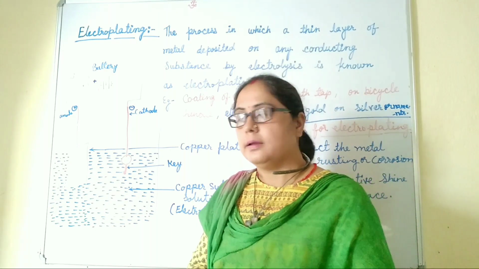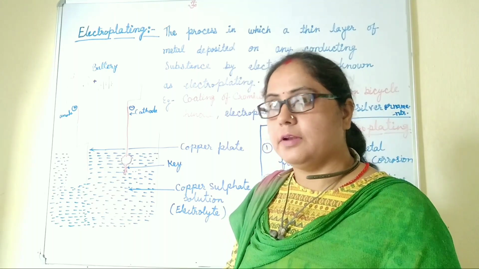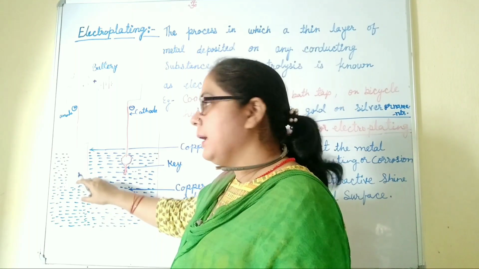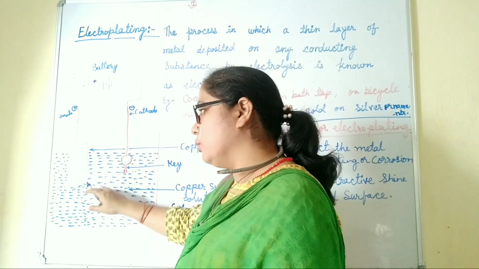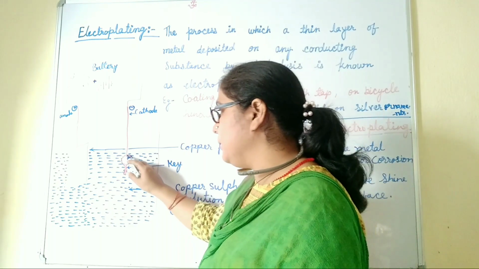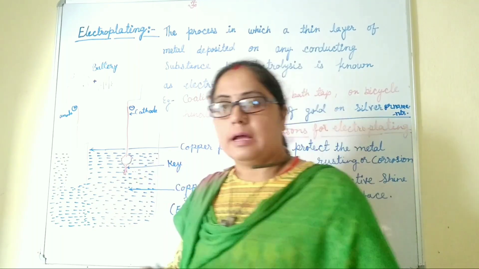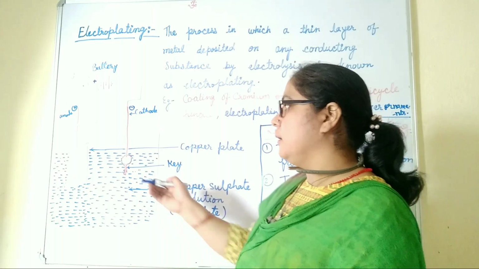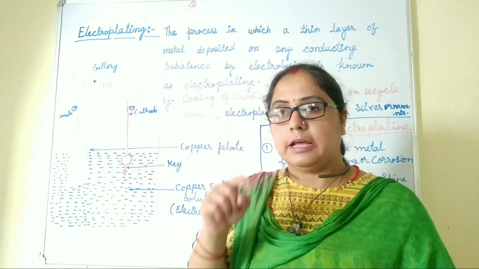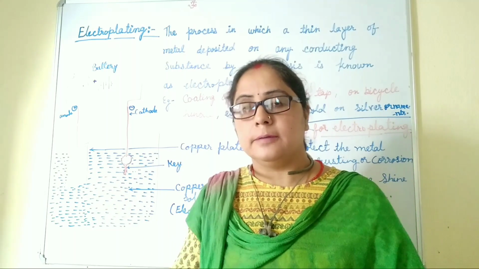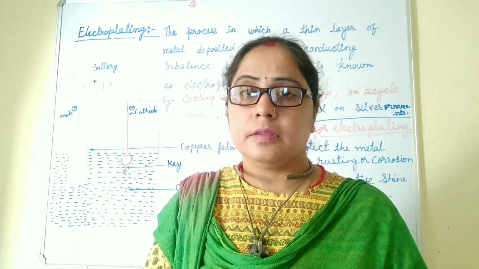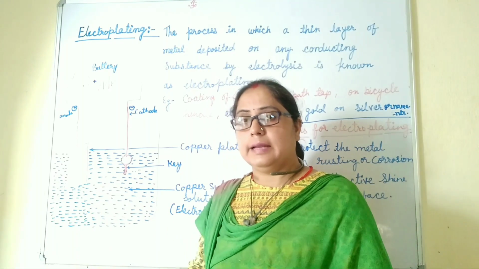When we switch on, after passing electricity, we will observe that this copper plate starts to melt, becomes thin and goes into solution. Then a layer of copper is deposited around the key. After some time, when we switch off and take this key out of the solution, we will observe a layer of copper is deposited on the key and its shine looks like copper. So I hope you understand electroplating.